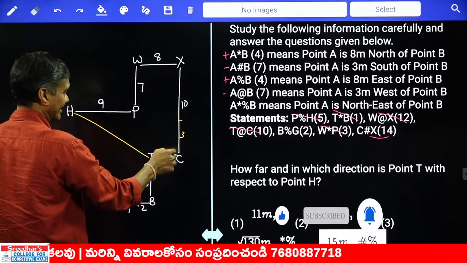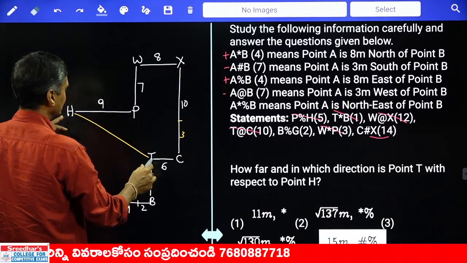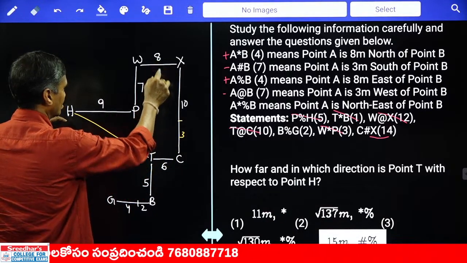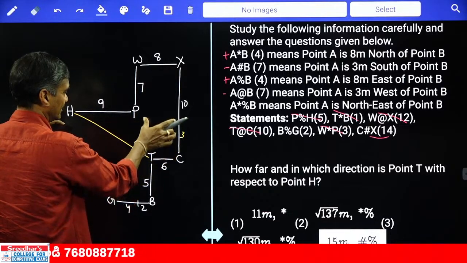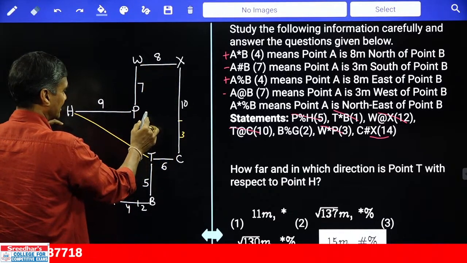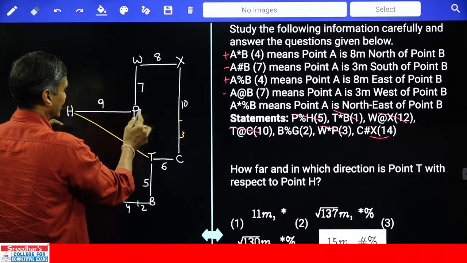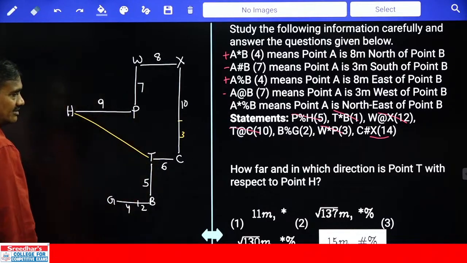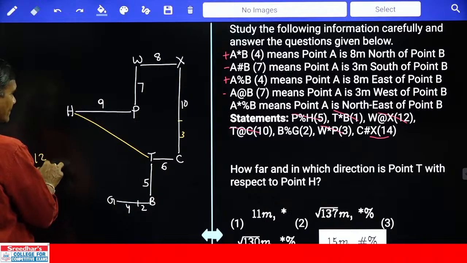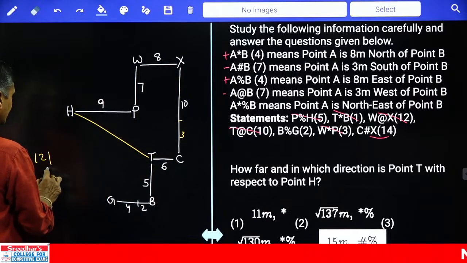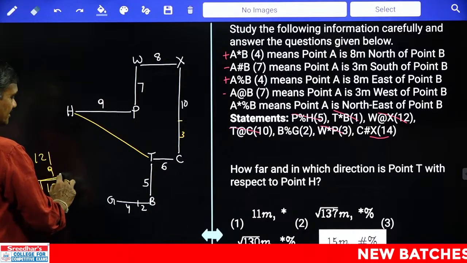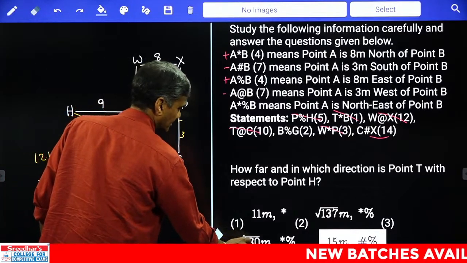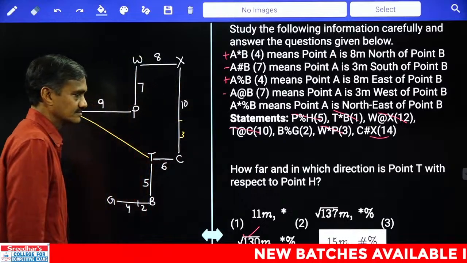Then horizontal direction, tell me, from here to here how much is there? The total is 8. This is 9 plus how much? This total 6 is done. Since 6 of 8 is covered, how much is left? 2 more. And 2 more, 9 plus 2 is how much? 11. 9 plus 2 is 11, means 121. And here 3 square. 3 square is how much? 9. And what is your answer here? 130 meters. Now the distance is how much? 130 meters. 130, that is choice 3.